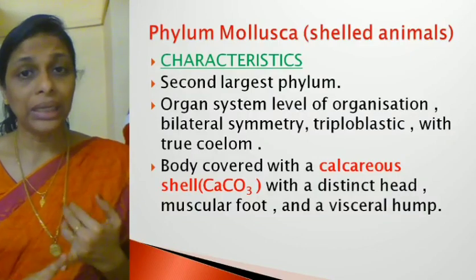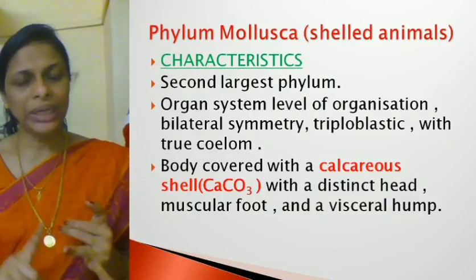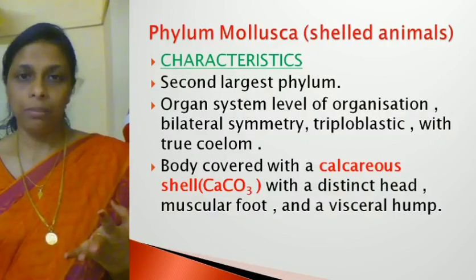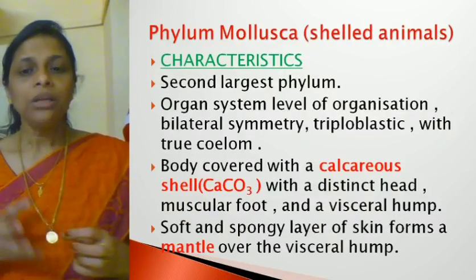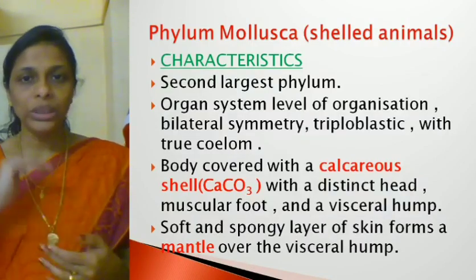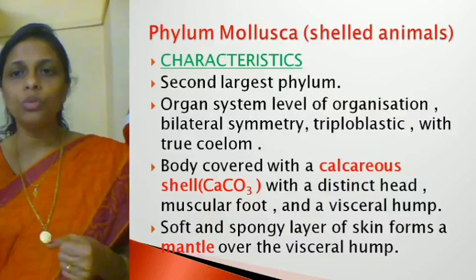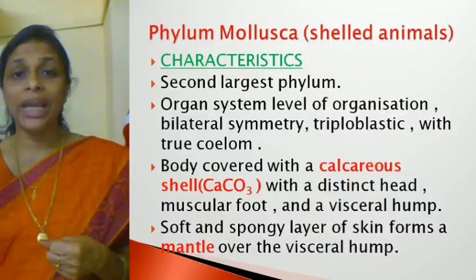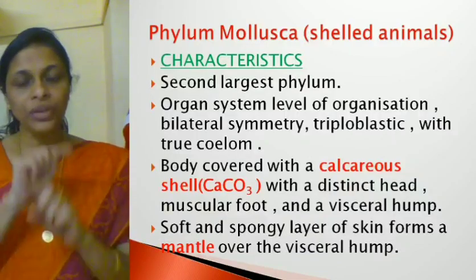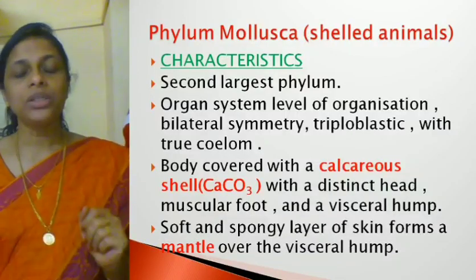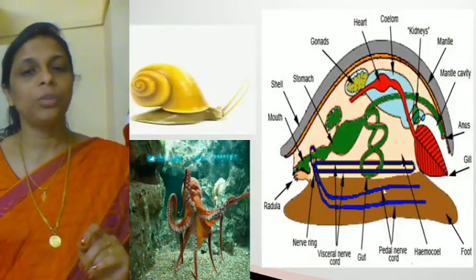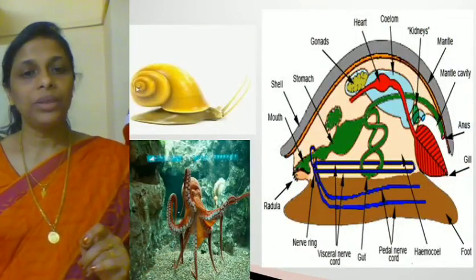So they have a calcareous shell. Their body is divided into head, a muscular foot, and a visceral hump. Over the visceral hump, there is a soft and spongy layer of skin, which is called the mantle, M-A-N-T-L-E. The next figure here is an apple snail.